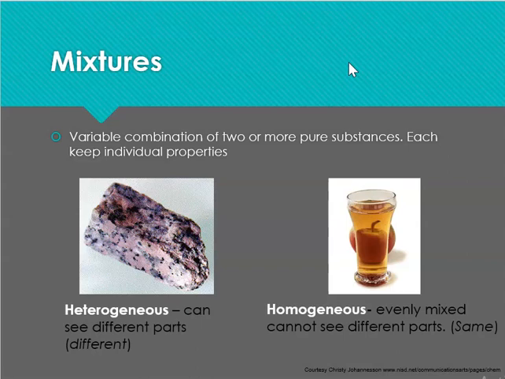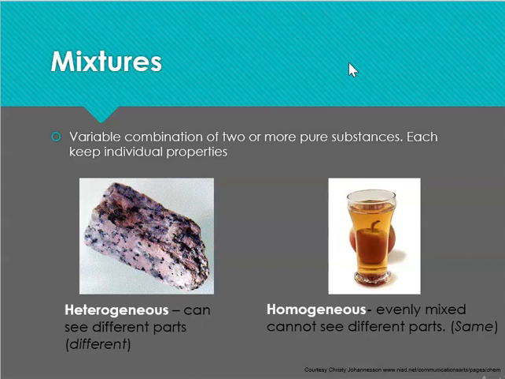Starting from our breakfast, some scrambled eggs, for example, it's going to be a mixture of ham and eggs, or a mixture of eggs and a little bit of oil in any way. If we think about the shampoo that we use to take a shower, or the shoes that we wear, or the clothes that we wear, most probably they're going to be a mixture. A mixture is a variable combination of two or more pure substances. Each one of them keeps an individual property.